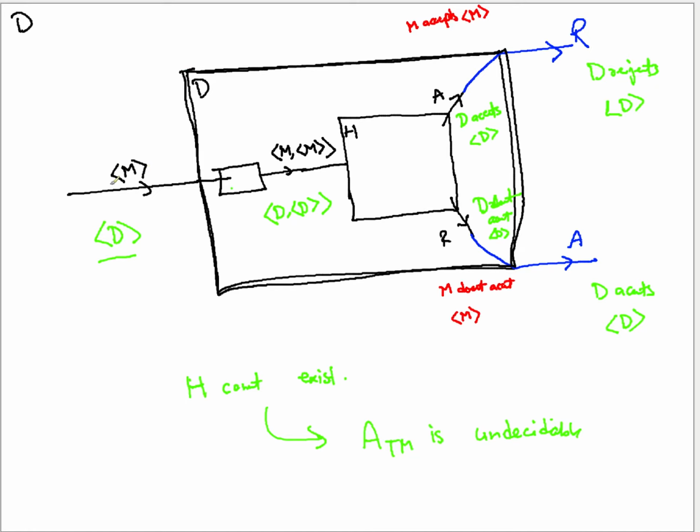So passing the description of a machine is okay. So I am passing in a Turing machine to D. Now what does D do? D actually converts this machine into this form. It's like you had this description on the tape, it takes it and further appends that Turing machine with its own description.